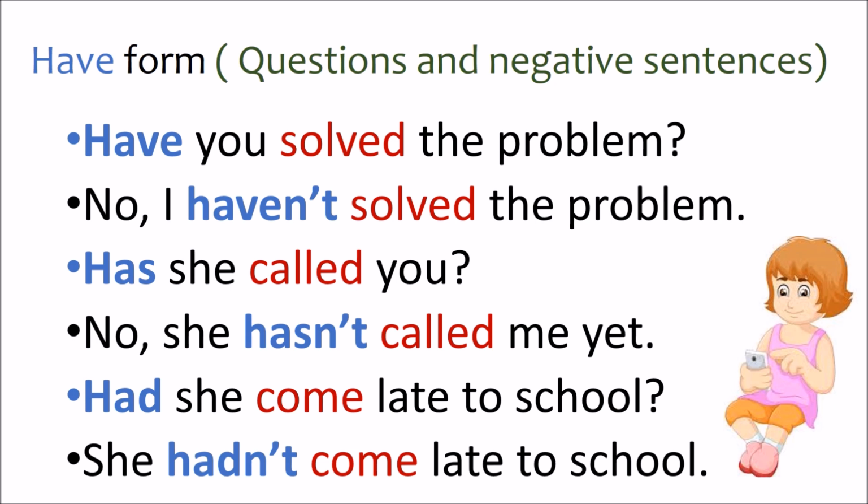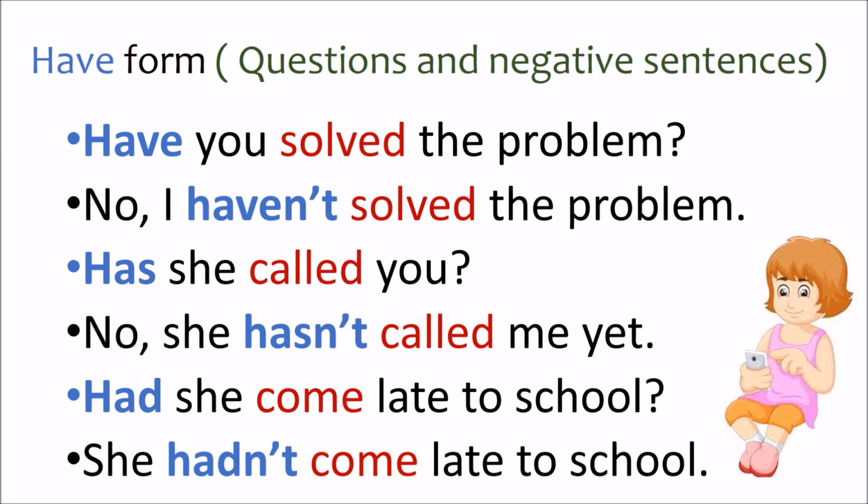Has she called you? In this sentence, called is the action word, which is the main verb. Has is the helping verb. Has she called you? No, she hasn't called me yet. I am waiting for her call. You can say it in this way. No, she hasn't called me yet is a negative sentence because we have no and has plus not, hasn't.